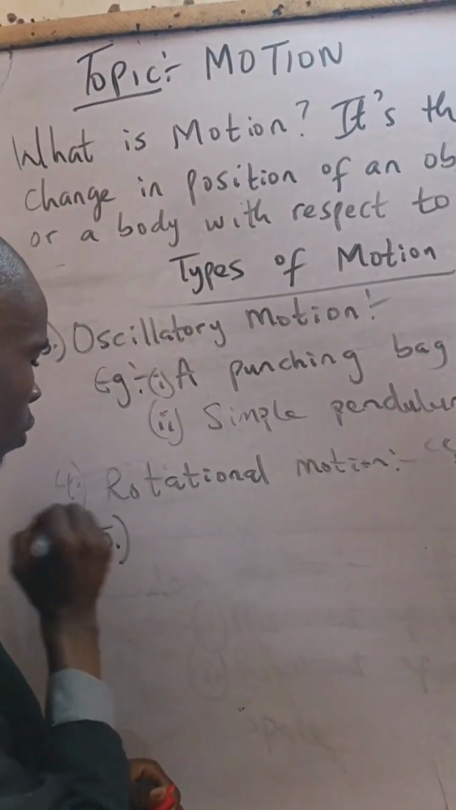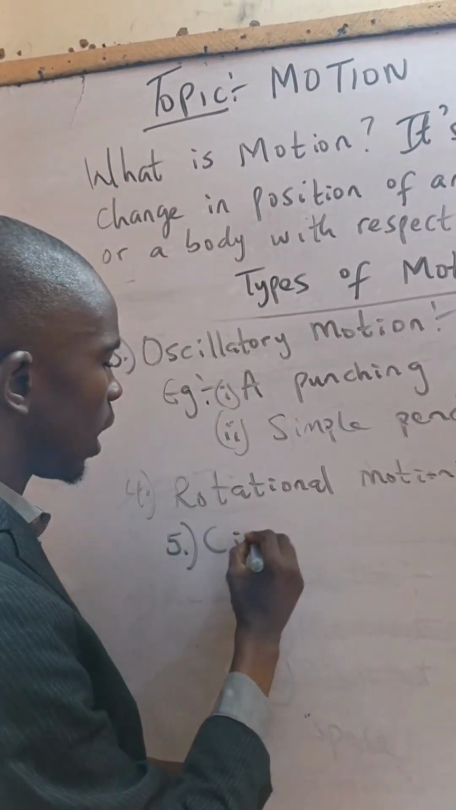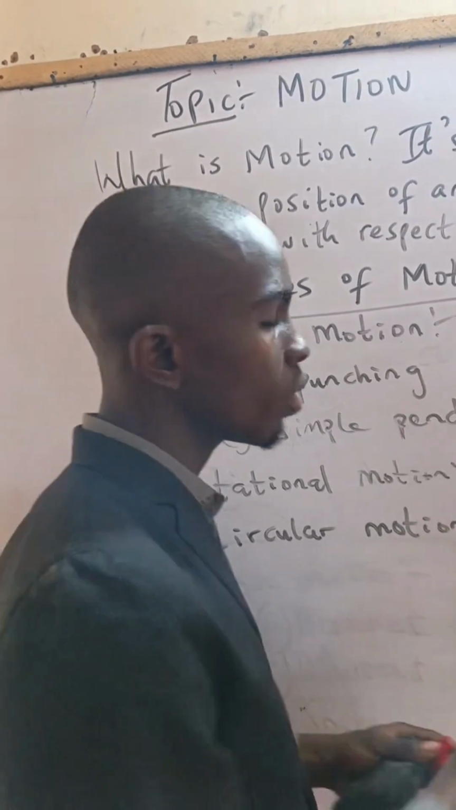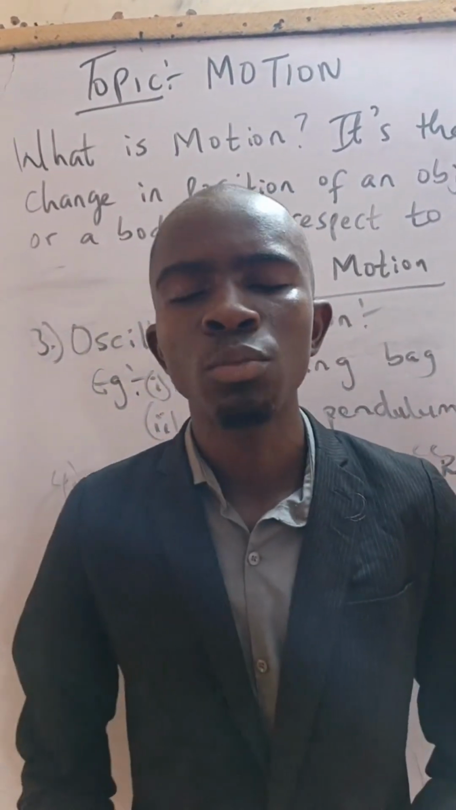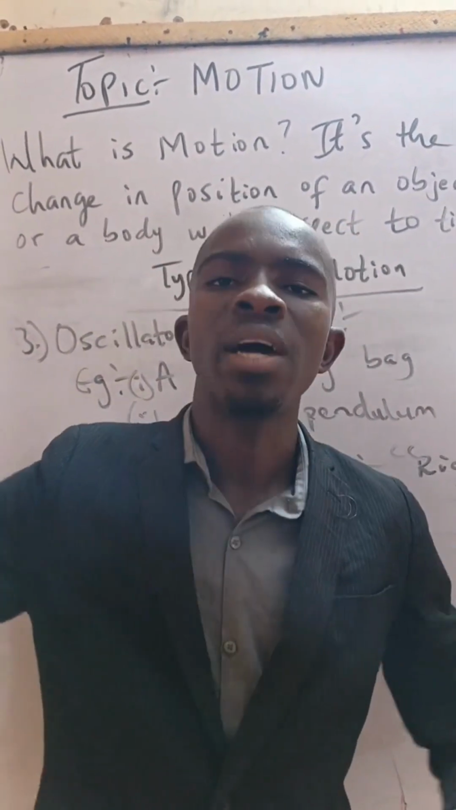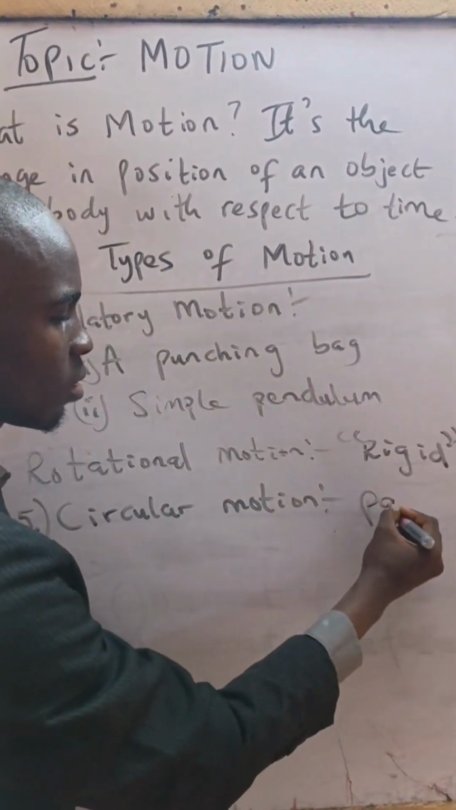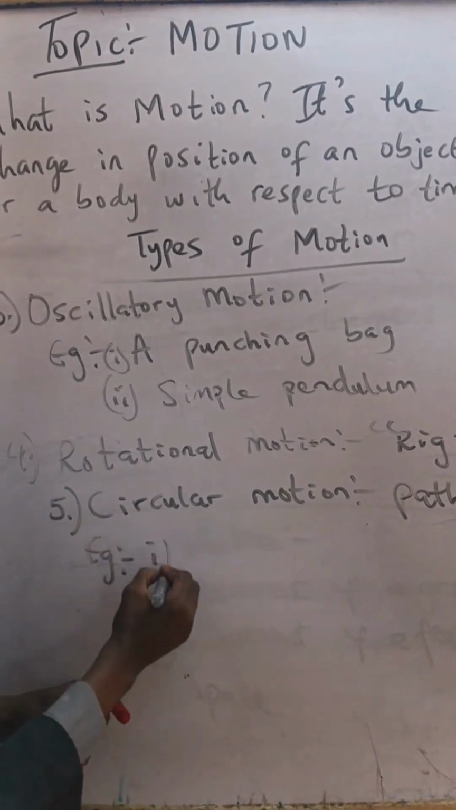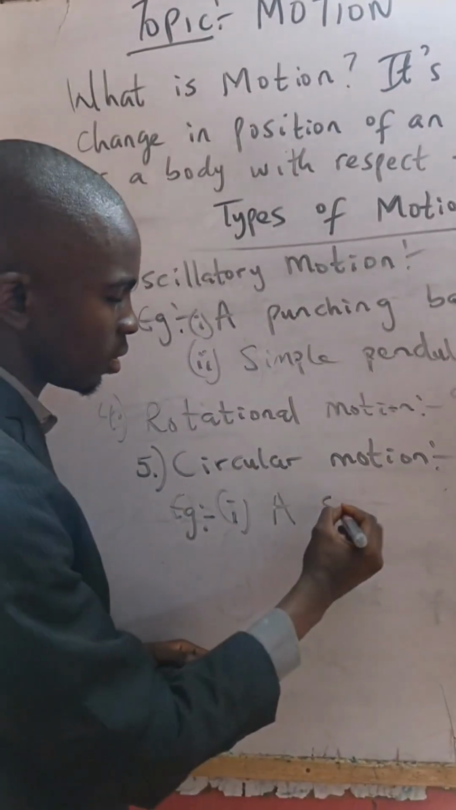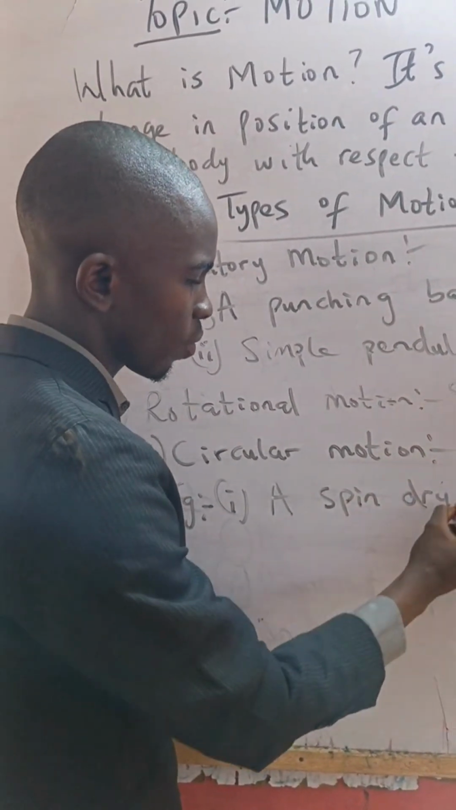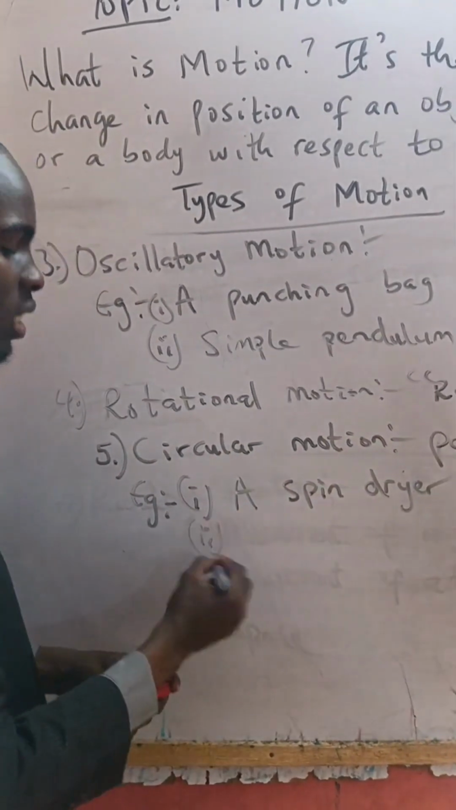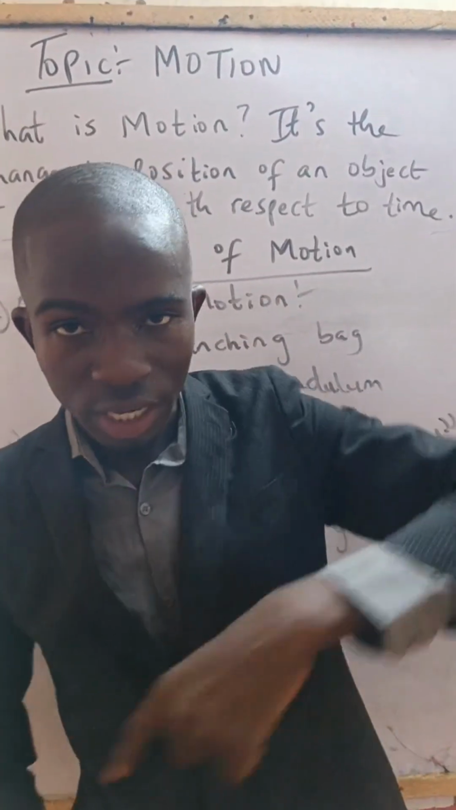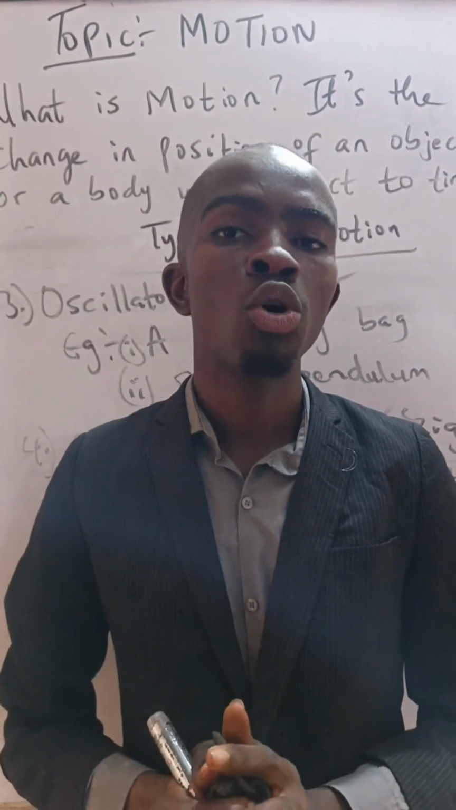The fifth type of motion is called circular motion. What is the meaning of circular motion? This is the motion of an object in a circular path. A good example of this is a spin dryer. Another example is the movement of the earth. The earth rotates on its axis. So such motion is called circular motion.